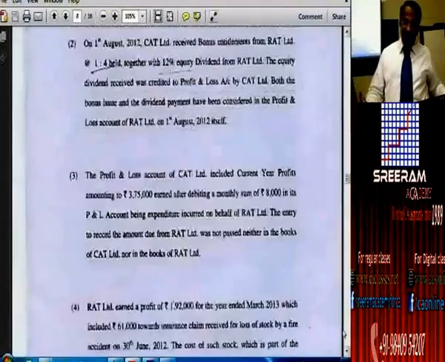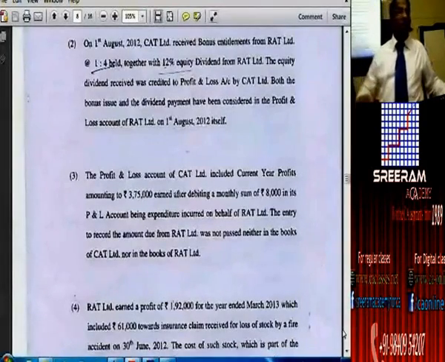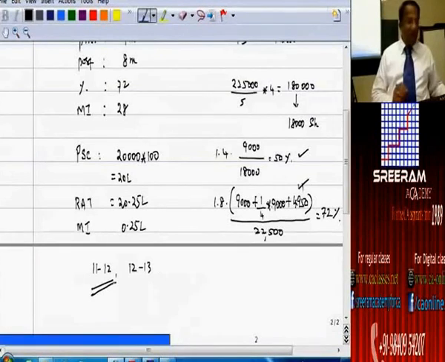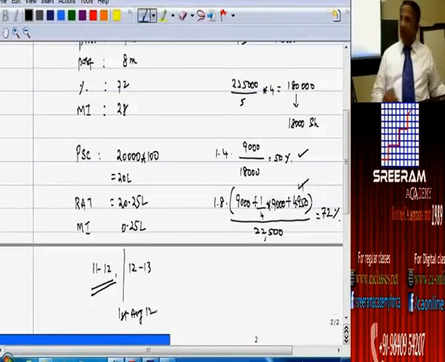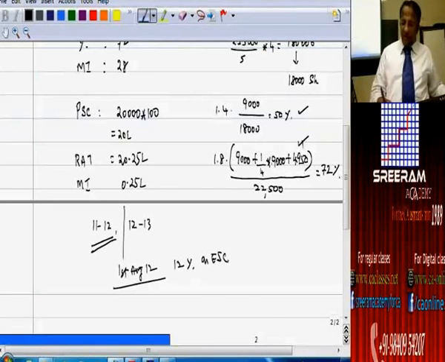The first purchases whatever they have made, on which they are entitled for the dividend for the year 11-12, that is what they have received by 1st of August 2012. So this 12% what they are talking about is on equity share capital.